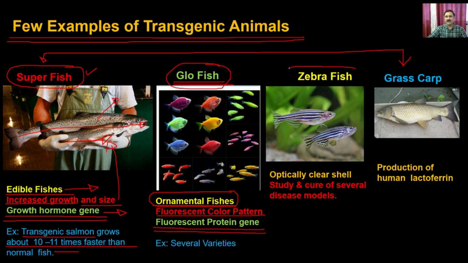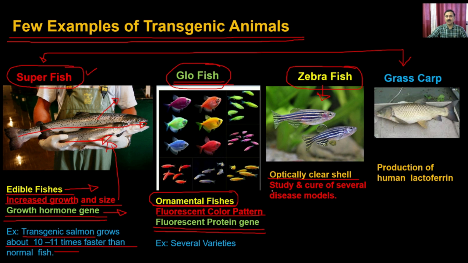Then similarly, you can have transgenic zebra fishes. What is the advantage? They are optically clear, with a very clear shell. Because of that, you can see the organism, as well as all the different types of organs inside the fish, without even dissecting.